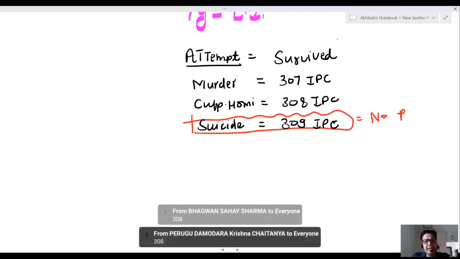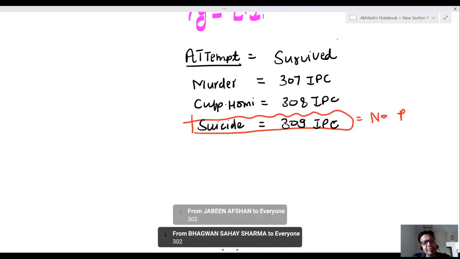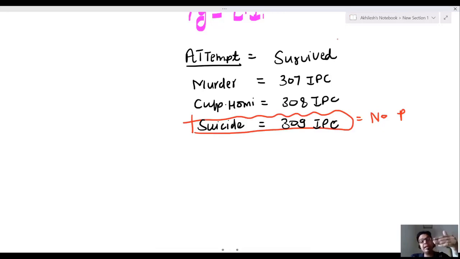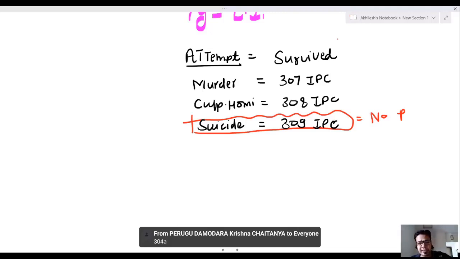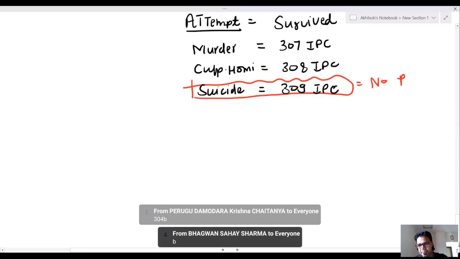X fires on Y, Y dies. Which IPC will be applicable for punishment? X fires on Y, 302. Very simple, my dear friend. Why are you getting confused? Accidental case, doctor's negligence case come under which IPC? 304A. Dowry death is punishable under which IPC? Yes. Very good.